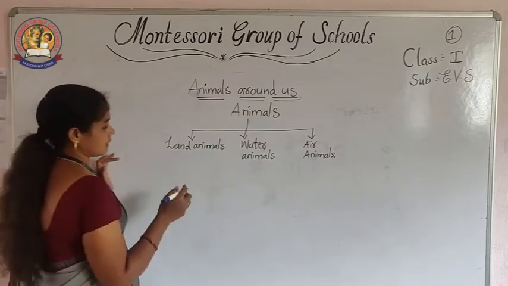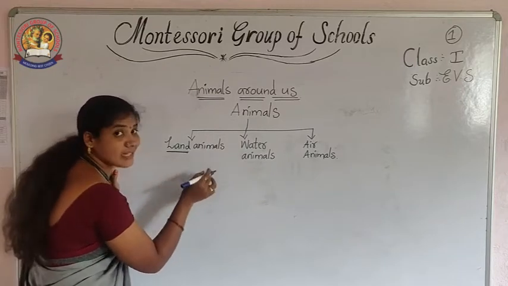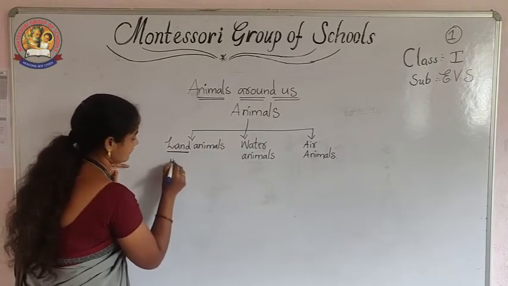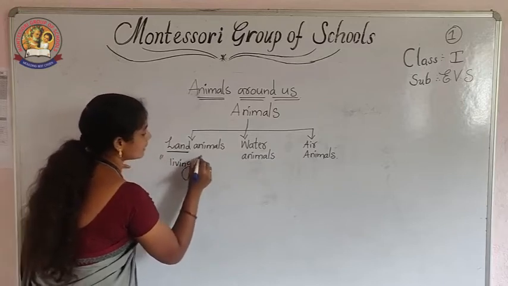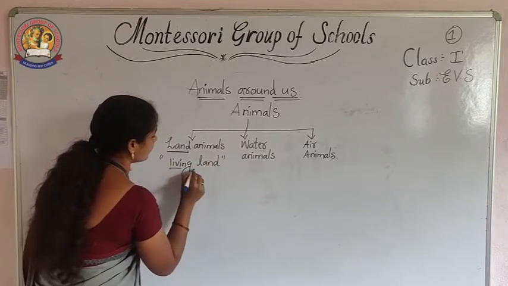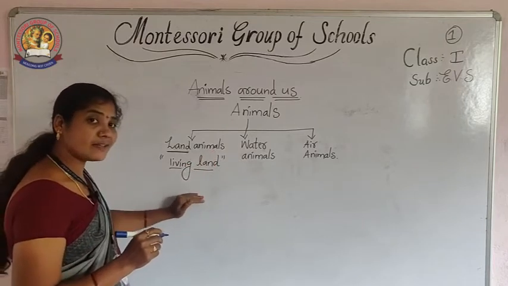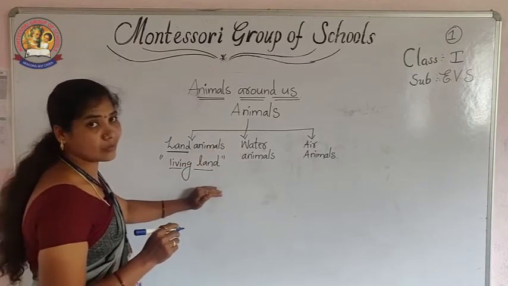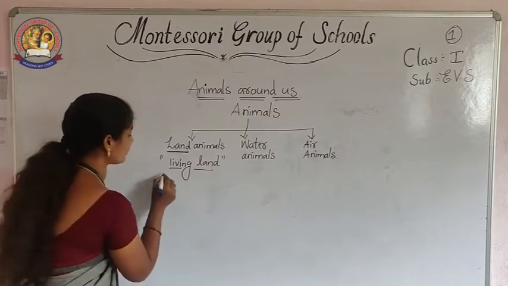Coming to the land animals: the animals which are living on the land are called land animals. Okay, examples, you know it.